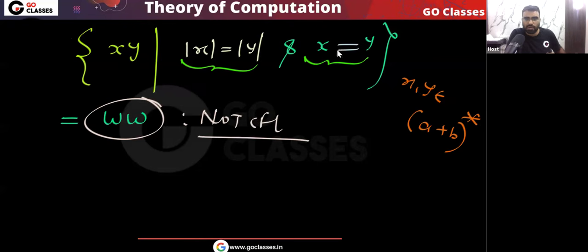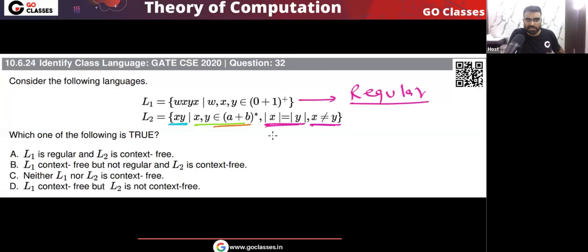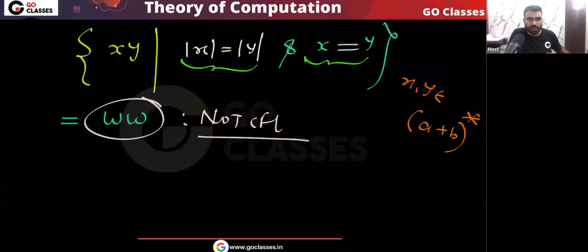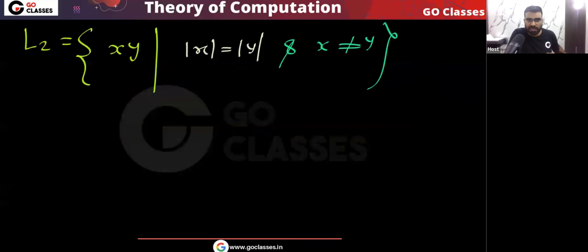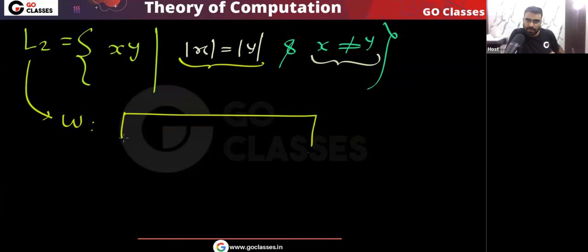Okay, so this will happen if you have x equal to y. But in this question, if you notice, there is x not equal to y. So when you have x not equal to y, then what will happen? Here, basically, the first half and second half, remember, their length is equal. Every string is like this.